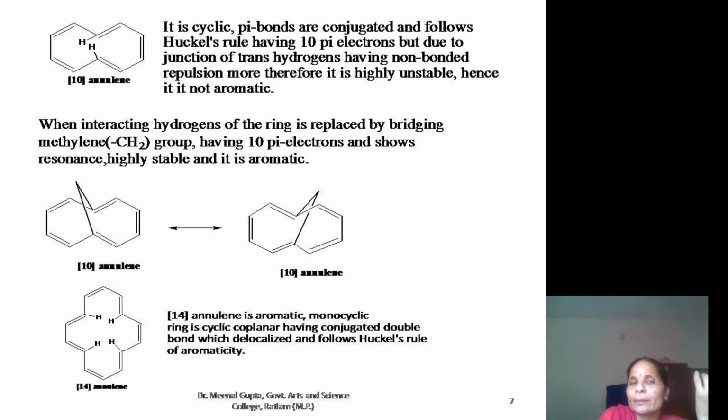So the further criteria of aromaticity: one is that the compound follows Huckel's rule, but second, the compound should be cyclic and planar in nature, with all pi bonds delocalized in a plane, not out of the ring. Then the compound may be said to be aromatic.